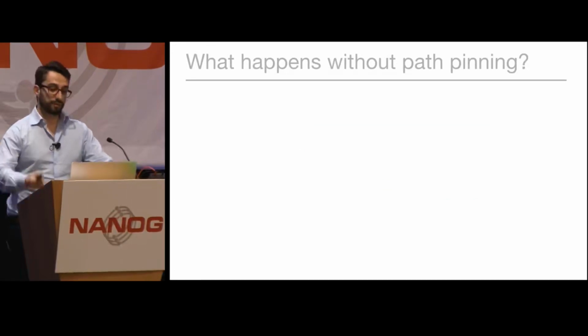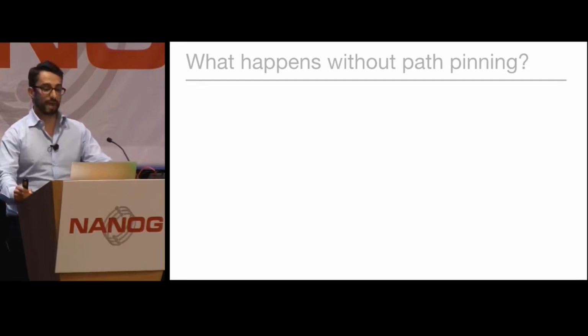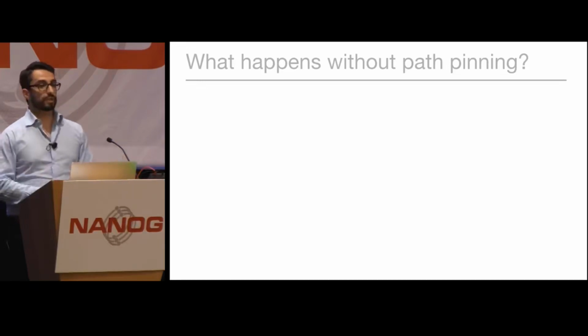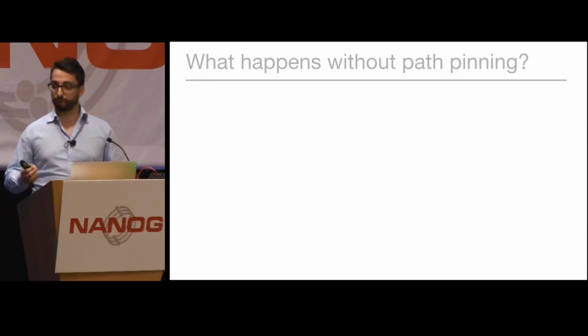Let me try to convince you why it's important to pin packets belonging to the same flow to the same path. So the consequences when we don't have path pinning depend on the kind of scenario that we use. It depends on whether we use ECMP or this technology to distribute traffic between different paths but within the same endpoints, or we use it to split traffic across different endpoints.